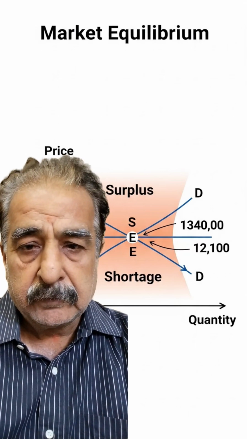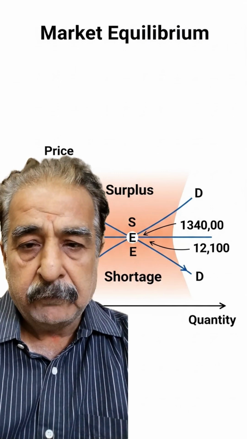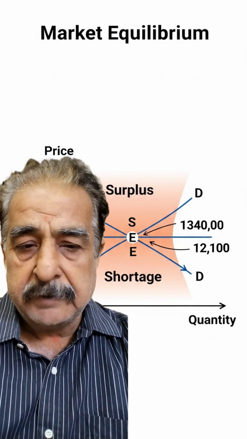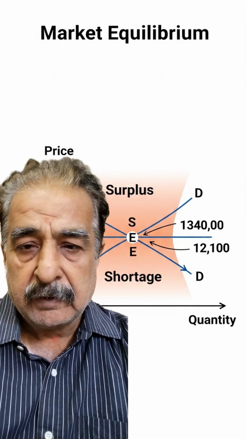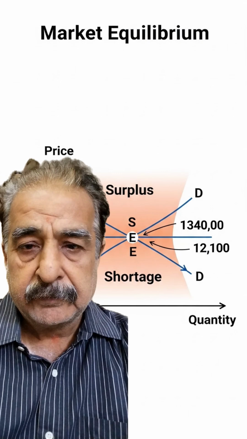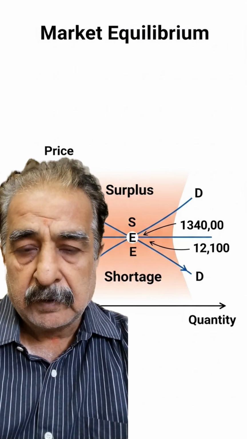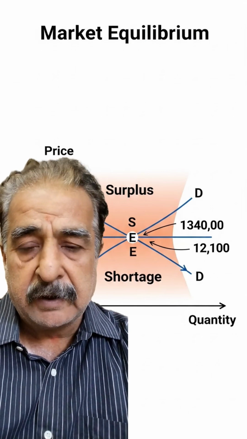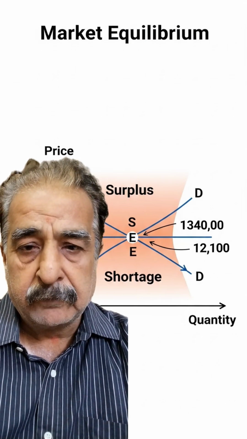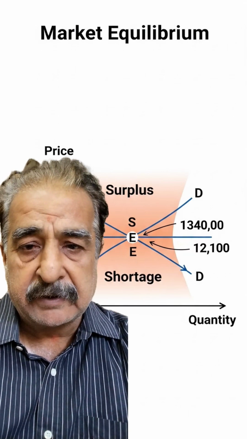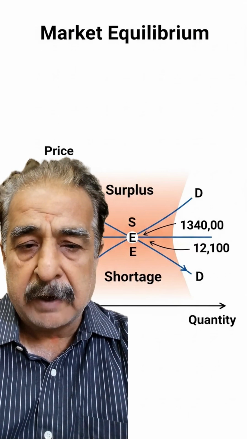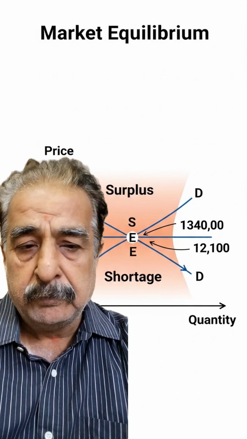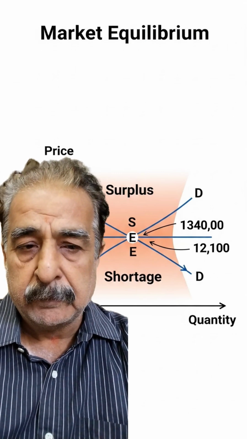Market equilibrium is a point where quantity demanded equals quantity supplied. It is the price at which buyers and sellers agree with each other. As you know, the demand curve is a downward sloping curve and the supply curve is an upward sloping curve. When both curves intersect at a point, it is called market equilibrium. This intersection is called the equilibrium point.